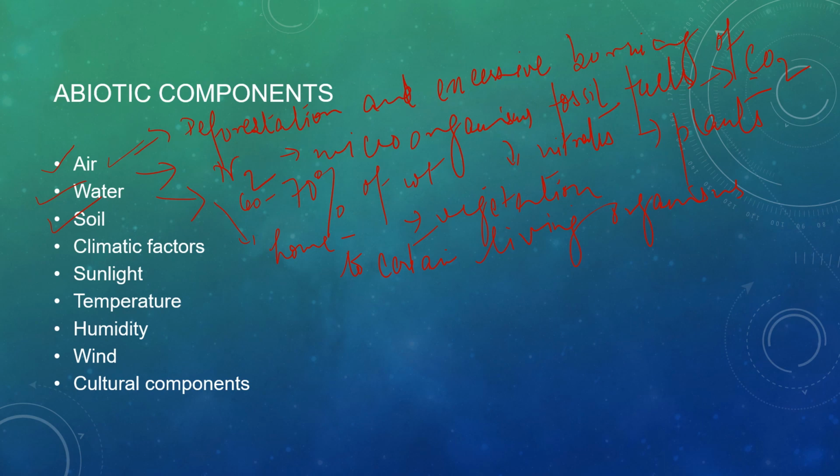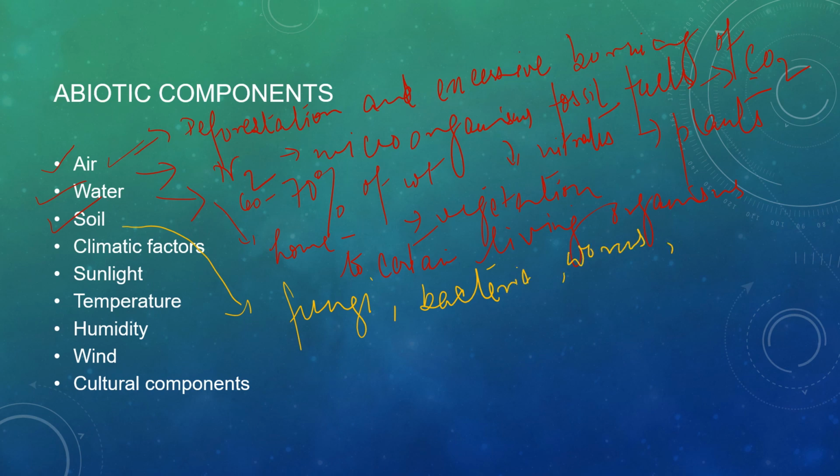So they are taking the water and minerals from the soil, and in this soil many bacteria, fungi and worms are growing.